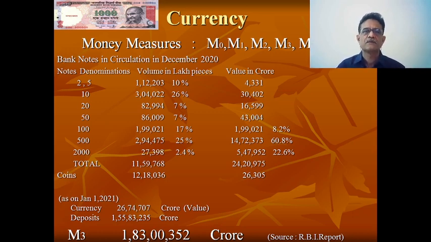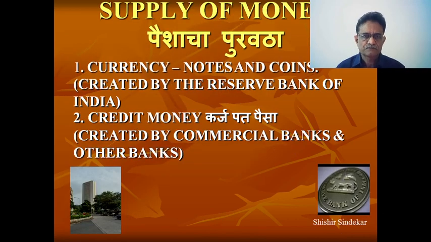Inflation can be dangerous to a common man whose income is not increasing with the inflation. So just now I have said that currency is created by notes and coins created by the Reserve Bank of India, and the second part, which is more important, is the credit money, which is created by the commercial banks.